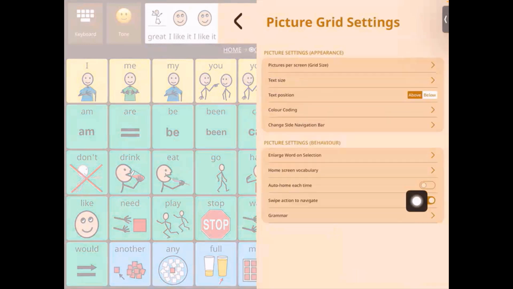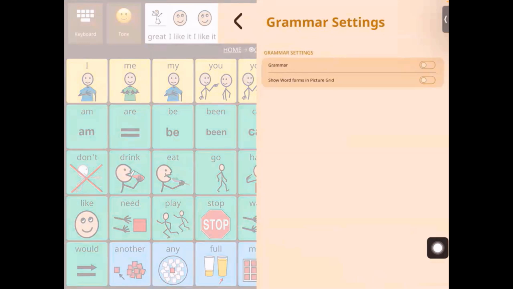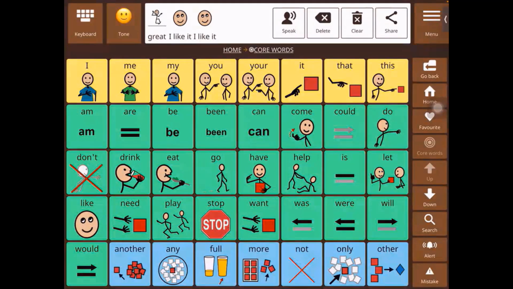Next, we have grammar settings, right? So under grammar, if we turn the grammar feature on, this allows us to teach the different morphological word variations for our users, right? So if I turn the setting on, then it will start showing me the different word variations for the word, and it allows for different types of word variations as well, right? Now, let's select a word and then check out the features.